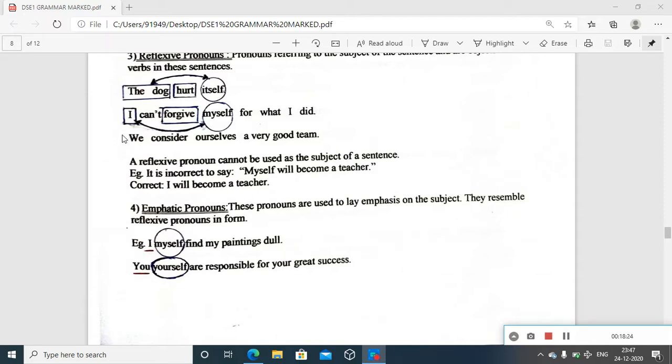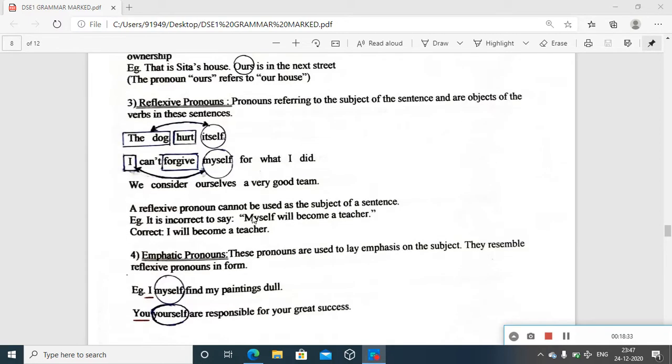Another example is: we consider ourselves a very good team. If you want, you can mark down the subject here. We, consider as the main verb, and ourselves as the reflexive pronoun. So these two reflect back. In between, you have the main verb.